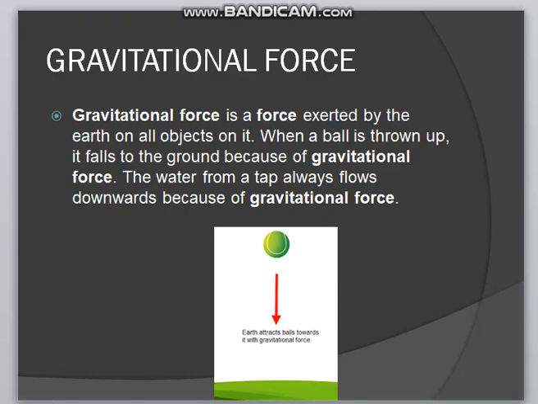Another type of non-contact force is gravitational force. Every object in this universe attracts every other object with a certain force. The force with which two objects attract each other is called the force of gravitation. The force of gravitation acts even if two objects are not connected by any means. Gravitational force exists everywhere in the universe.